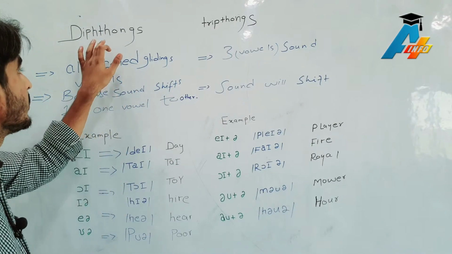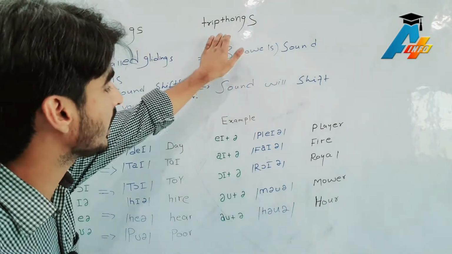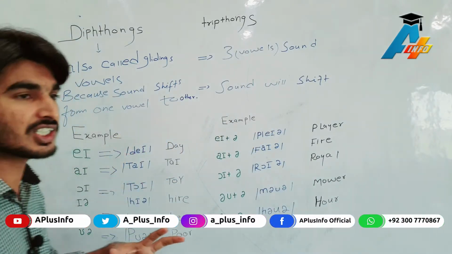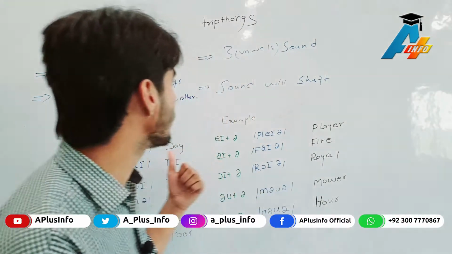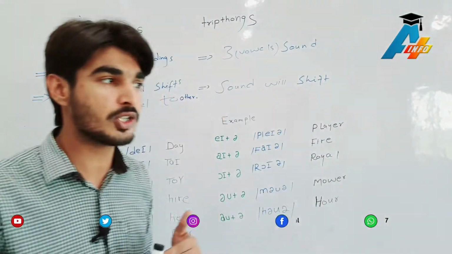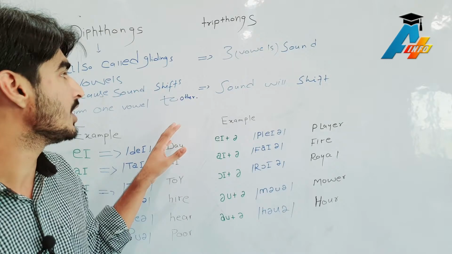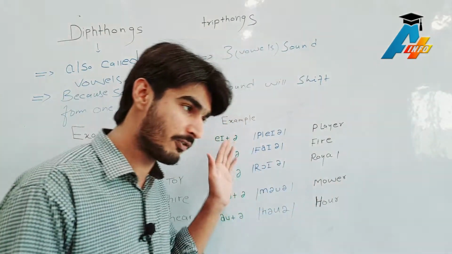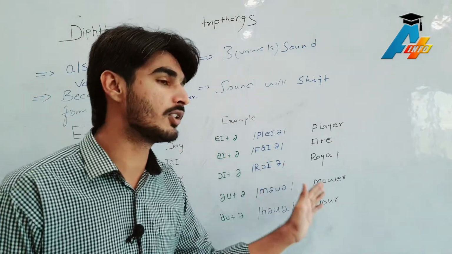We call them diphthongs and we call them triphthongs. Three vowels are being used in one, and two vowels in the other. So this is the slight difference between diphthongs and triphthongs. Actually the sound shifts from one vowel to another vowel. Therefore we call them sliding vowels, meaning the sound shifts from one vowel to another vowel.